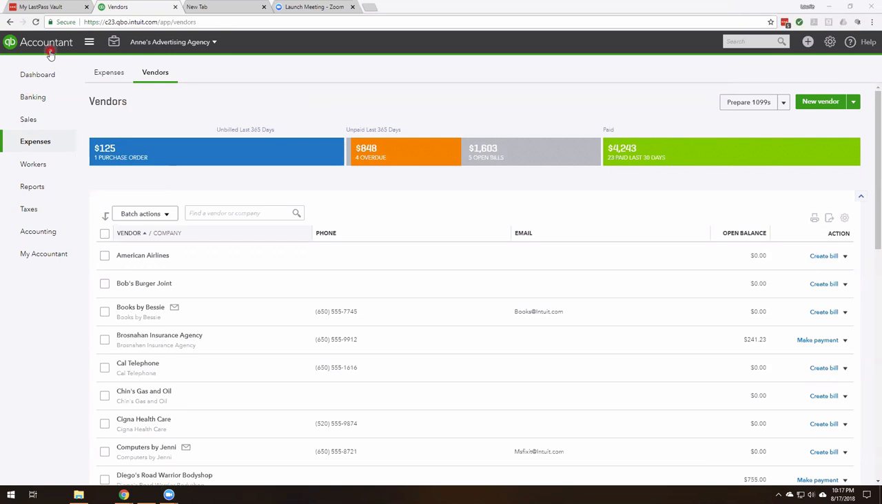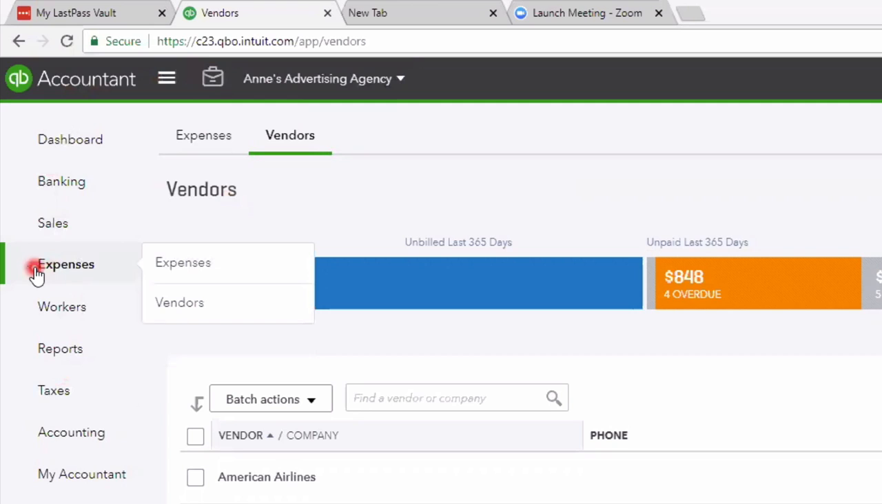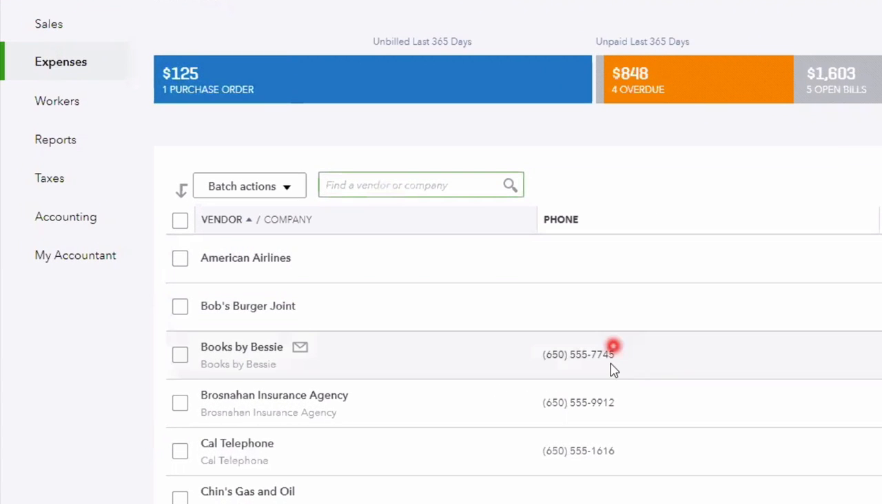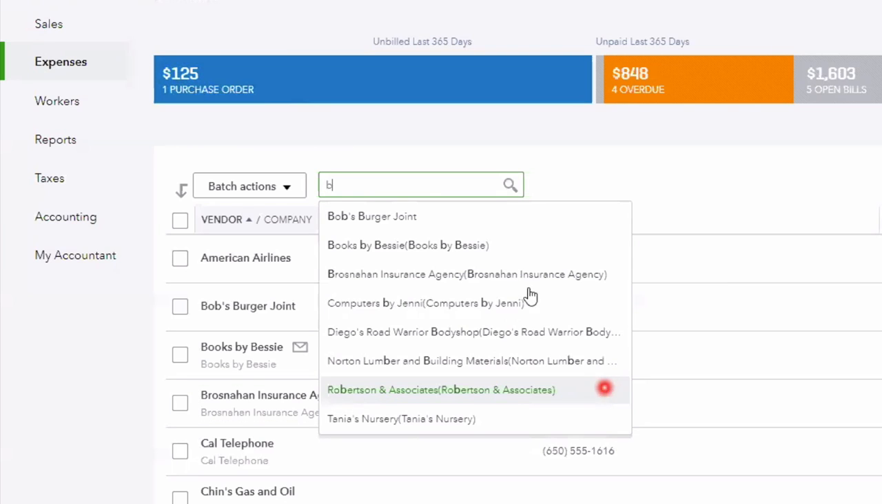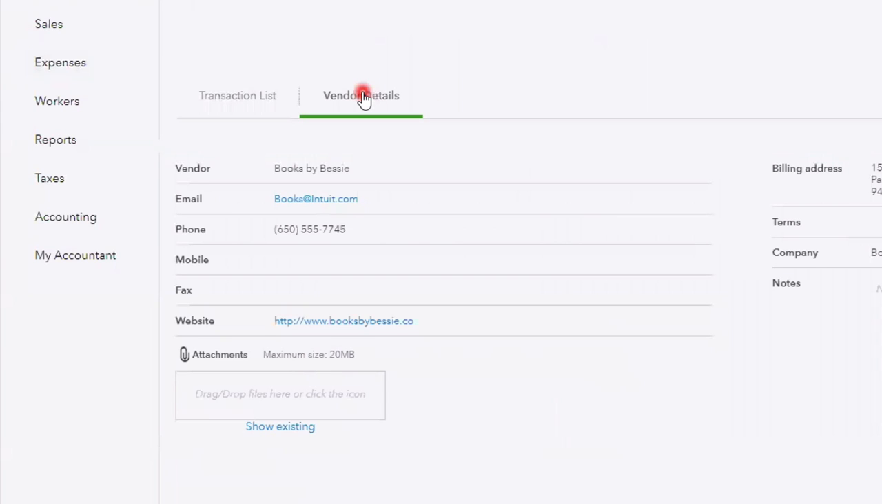Okay. And sharing my screen here on the sample company and advertising agency. So we can see here we're focusing on expenses for our business. If we come to vendors, we covered this in our first part series, and we can type in our vendor, Books by Bessie, right here. Okay, and we can see that we've entered a purchase order, a bill, and then a bill payment check where we actually paid it. So we can also see the vendor details in here.